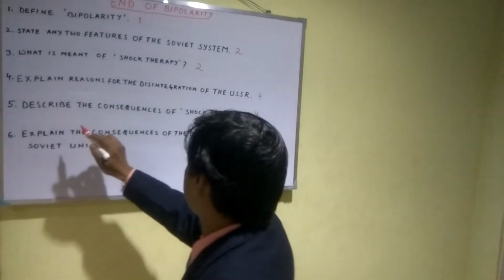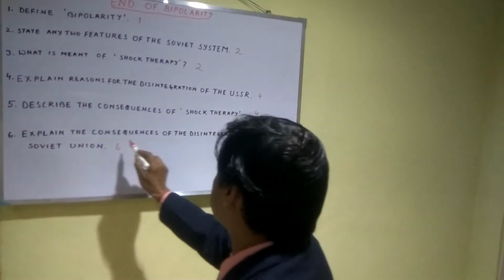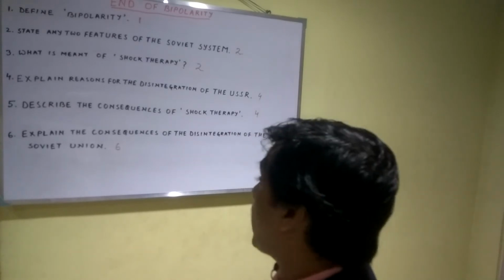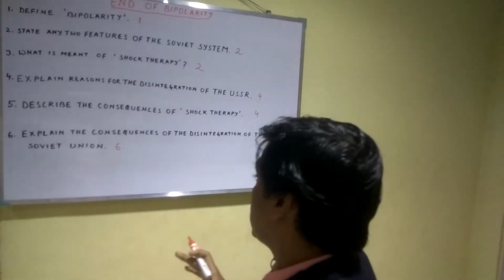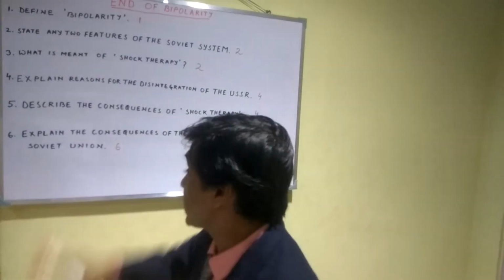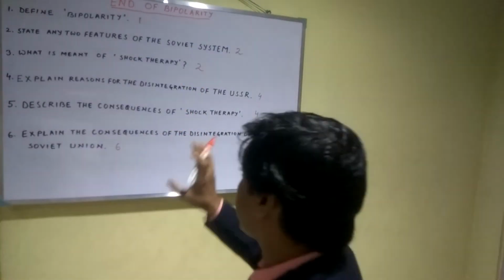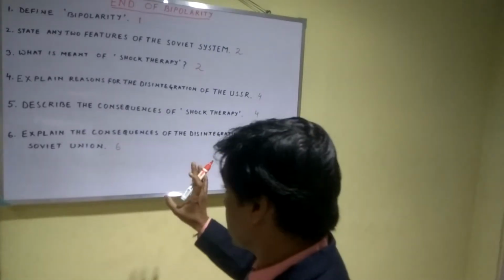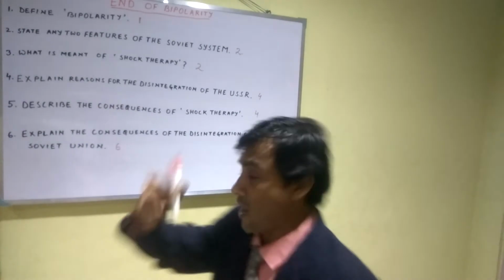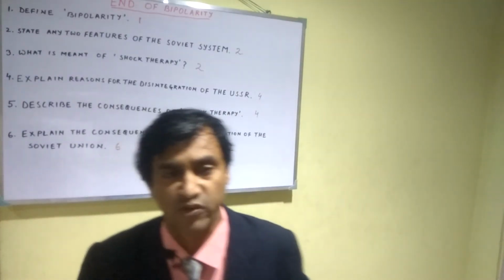Now, next question number 6, today's last question. Explain the consequences of the disintegration of the Soviet Union. So what were the consequences or the result of the disintegration of the Soviet Union? 6 marks are given. That means you have to give 6 points and 150 words. Don't forget, the specification of words must be maintained. Now, 6 marks. How to write these 6 points? The consequences of the disintegration of the Soviet Union were: